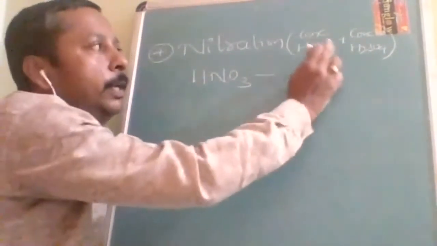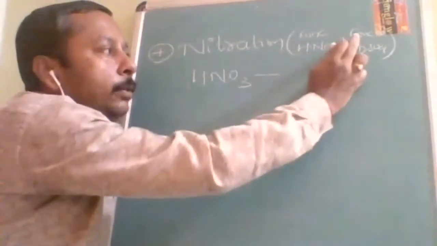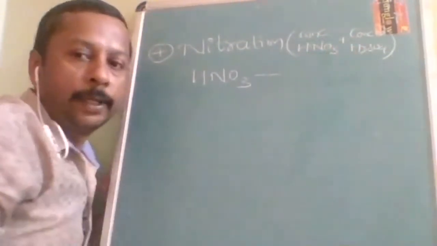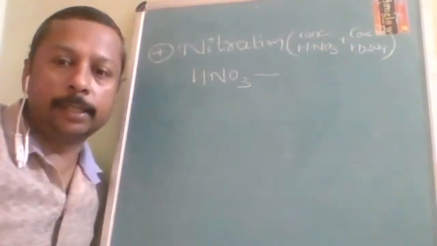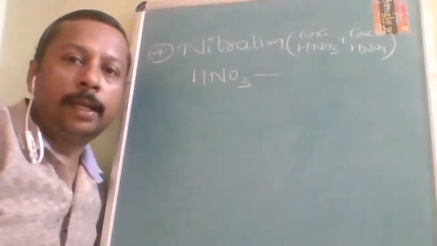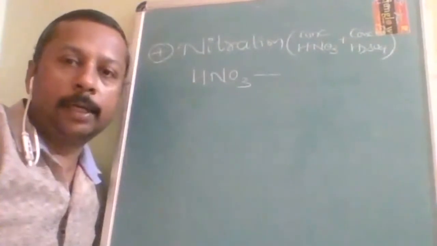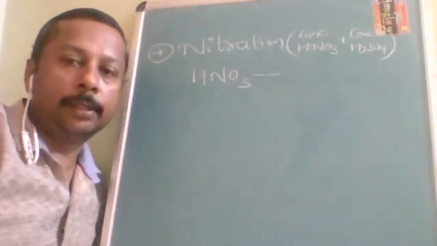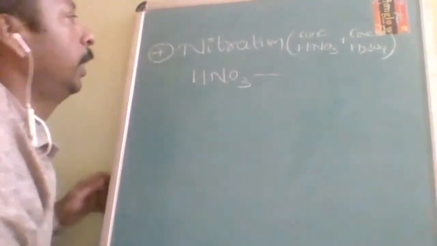There is an objective previously. Concentrated HNO3 and concentrated sulfuric acid are collectively called the nitrating mixture. What are they collectively called? Nitrating mixture.